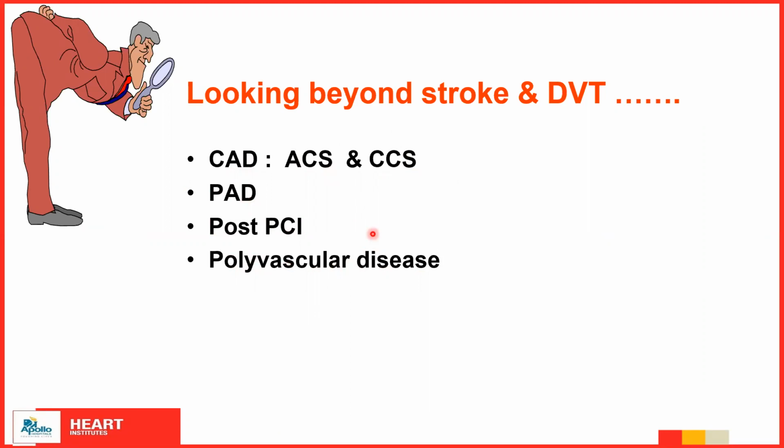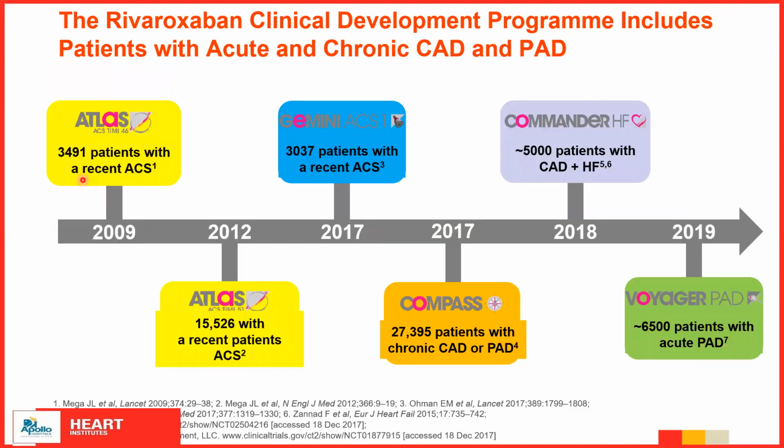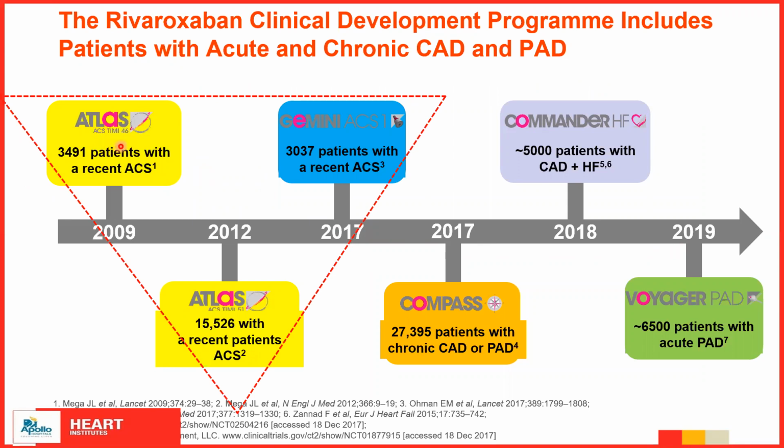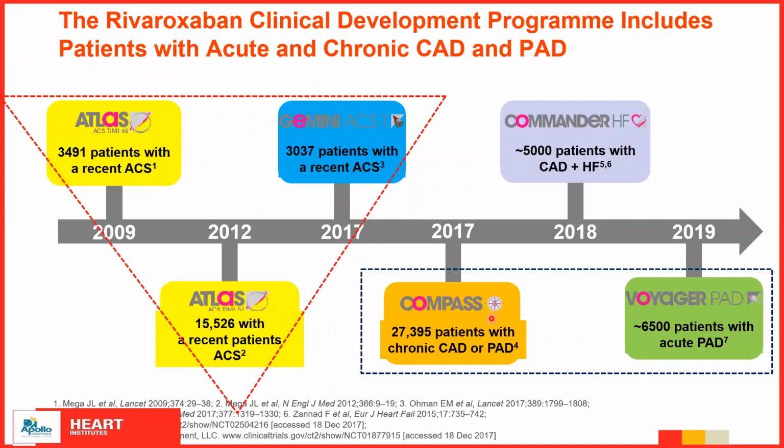If you try to see the spectrum of trials that have gone on from 2009 to 2019, we'll see there were 3 trials, the ATLAS ACS TIMI 46, and the ATLAS ACS TIMI 51, which included 15,000 patients, and the GEMINI ACS. These are the 3 trials that were done in ACS cases. Then in chronic patients, the COMPASS trial was done in chronic coronary artery disease and peripheral artery disease, and the VOYAGER trial was done in peripheral artery disease. Of course, there's another trial, COMMANDER HF, which was done in heart failure patients.